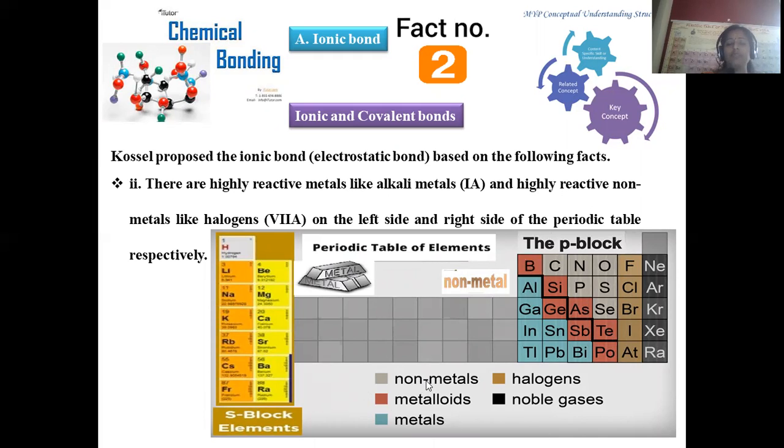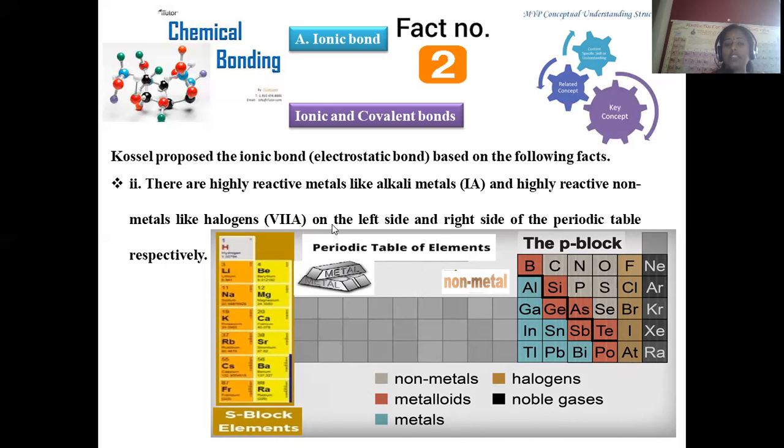The entire periodic table is a combination of metals, non-metals, transition metals, inner transition metals, metalloids, monoatomic elements, so many varieties. But specifically, we are regarding first group elements, which are hydrogen, lithium, sodium, potassium, rubidium, cesium and francium. These are extremely metallic in nature, with the property of electropositivity.